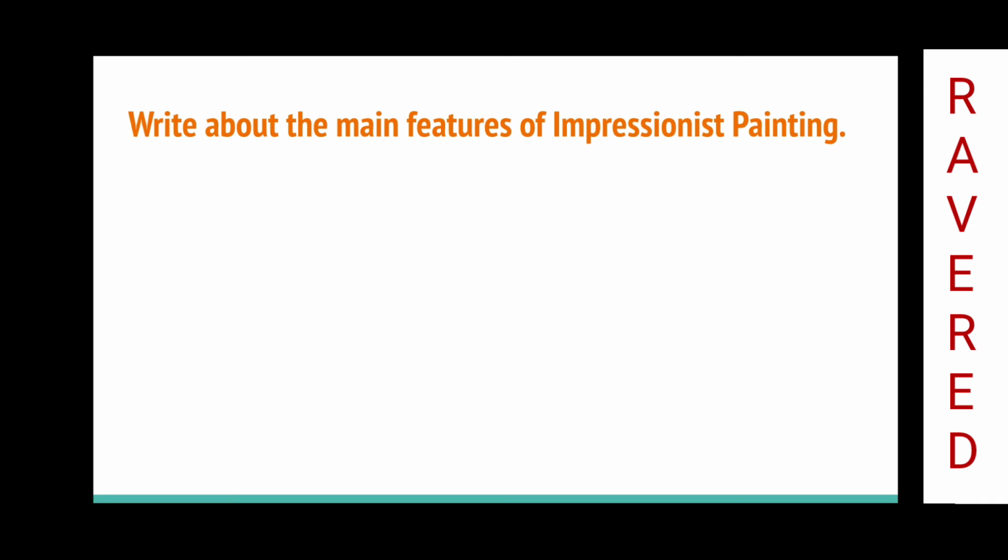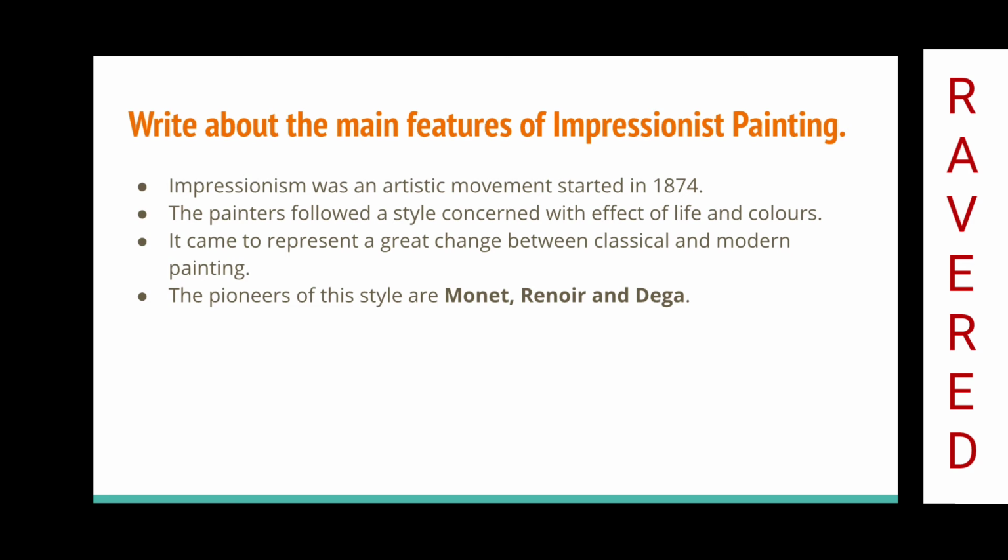What are the main features of Impressionist painting? Impressionism was an artistic movement started in 1874. The painters followed a style concerned with the effect of life and colors. It came to represent a great change between classical and modern painting. The pioneers of this style are Monet, Renoir, and Degas.